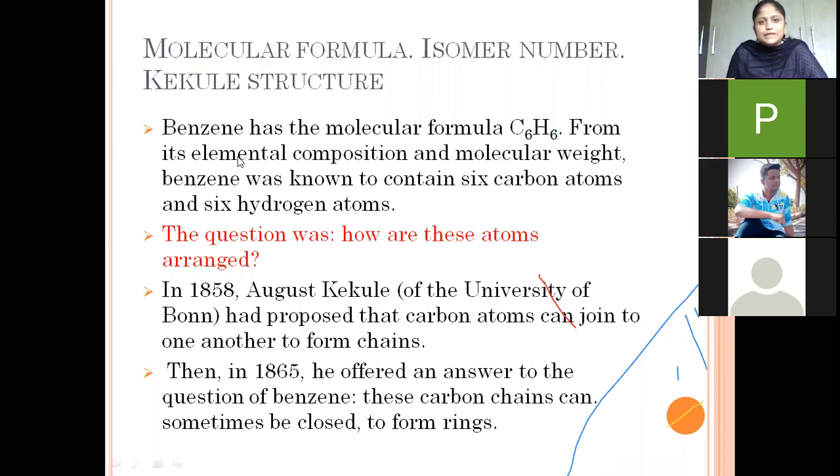From its elemental composition, what are the elements of benzene? It possesses simply carbon and hydrogen. So from elemental composition and molecular weight, how do we calculate the molecular weight of benzene, as it possesses 6 carbon atoms and 6 hydrogen atoms? Now the question was, how are these atoms arranged in the structure of benzene? Before 1831, the Kekulé